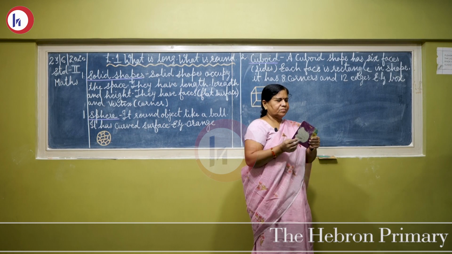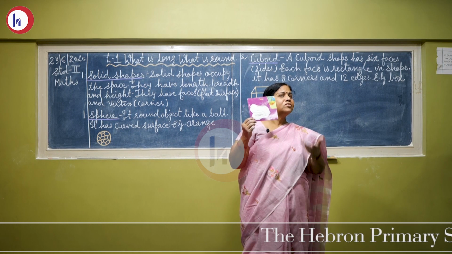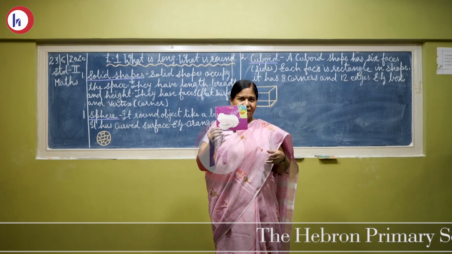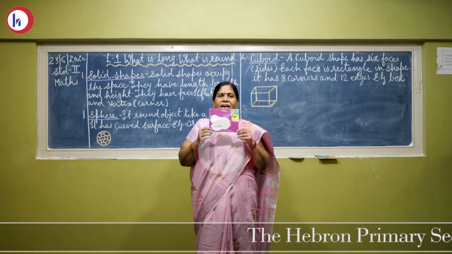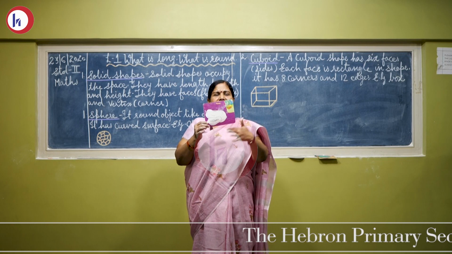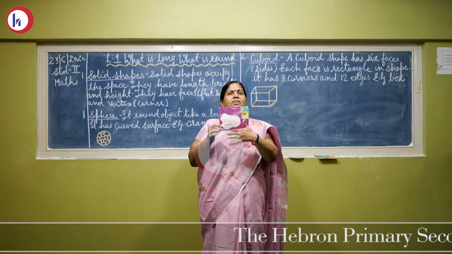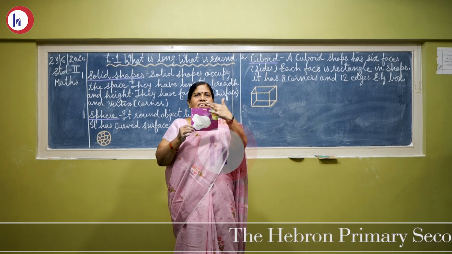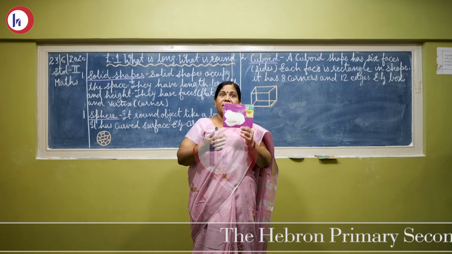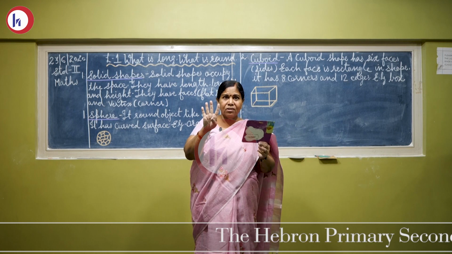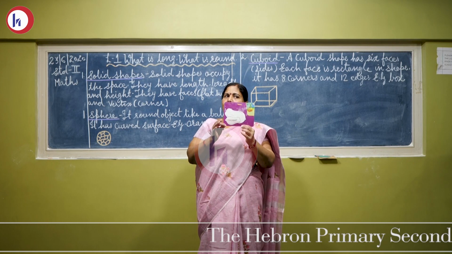Now children, which shape is this? Tell me. सोचो सोचो कौन सा shape है ये? Yes, this is a rectangle shape. In a rectangle, opposite sides are the same. आमने सामने वाली साइड कैसी होती है? सेम होती है. See, these 2 sides are same and these 2 sides are same. Again, it has got 4 corners, 1, 2, 3 and 4.